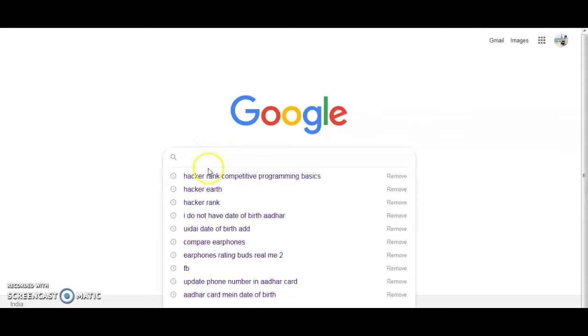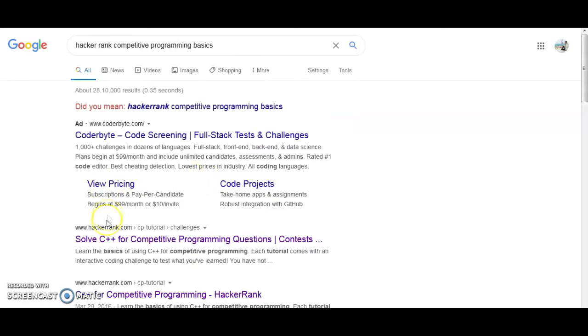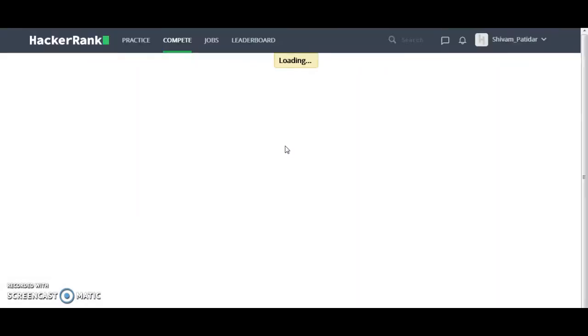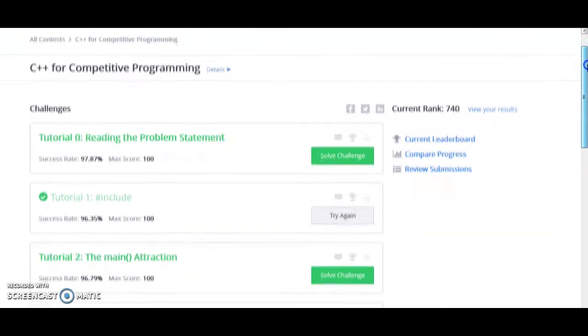You should type "hacker rank competitive programming basics" in the Google search box. After that, you can go to the link C++ for competitive programming, HackerRank. This is how you should start your basics from the beginning for competitive programming. So enter here. This is the HackerRank platform for you guys to start from the beginning.